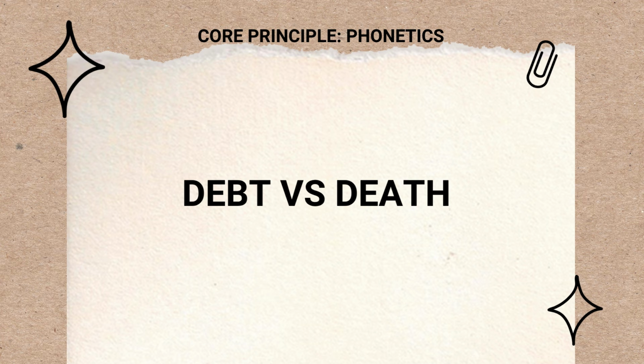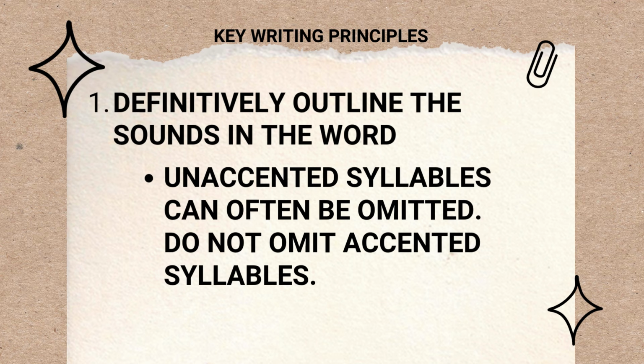The other word is death. Even if there is an A, it's an accented vowel, so we read this one as death. We have to make sure that we are able to emphasize the clarity in sound distinction.